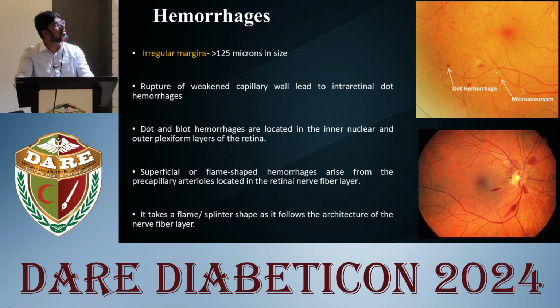These hemorrhages are the rupture of the weakened capillary wall and are located in the deeper retinal layers. There are also superficial hemorrhages which are flame shaped, located around the disc, and take the shape of a splinter because they are located in the retinal nerve fiber layer.